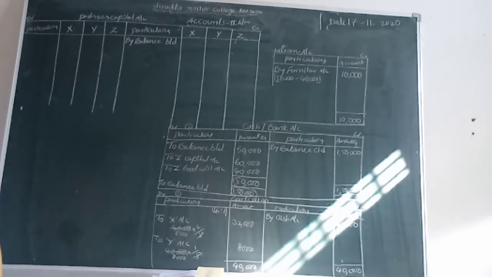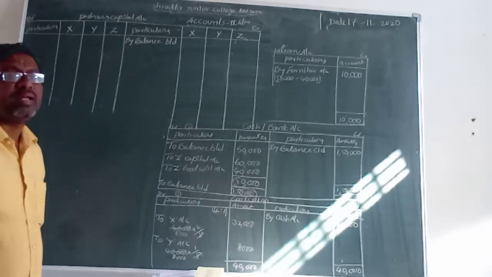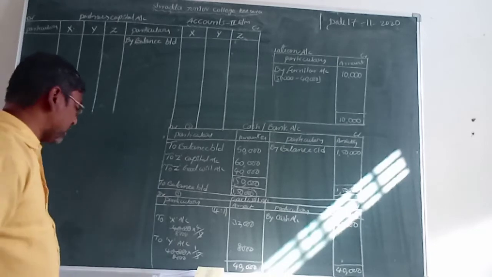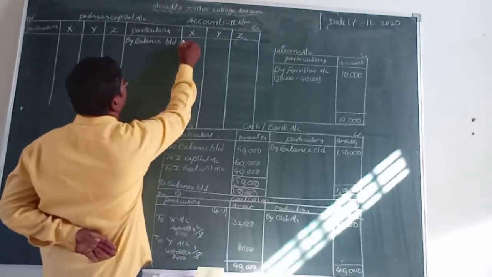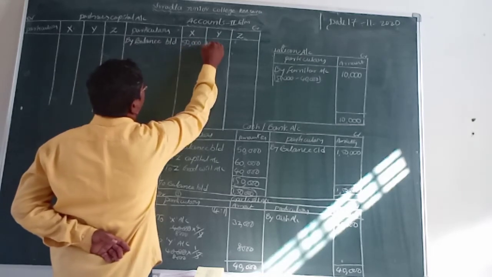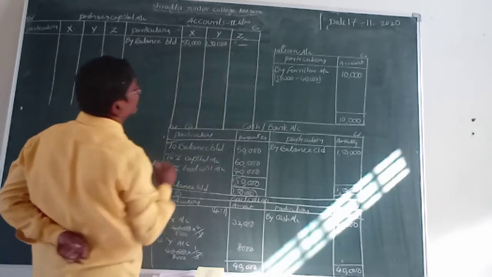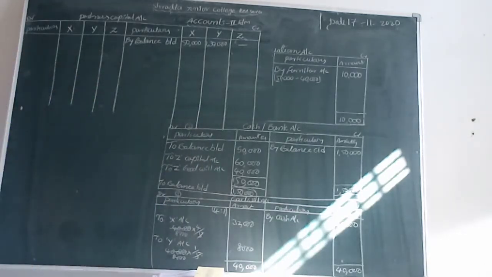That means the opening balance: the previous year's closing balance is this year's opening balance. X has 50,000 rupees and Y has 1,30,000 rupees. Z has no amount.